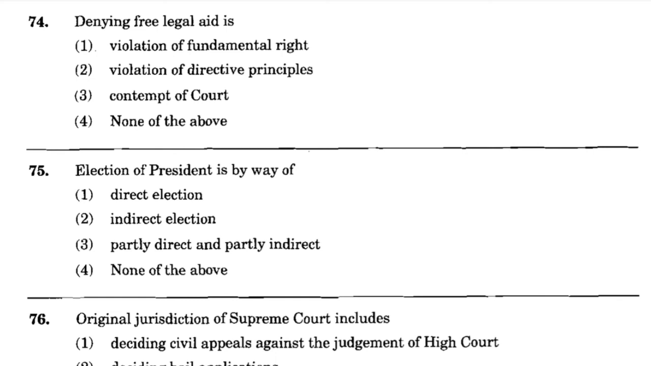Now question number 75. Election of president is by way of option number 1, direct election, option number 2, indirect election, option number 3, partly direct and partly indirect, option number 4, none of the above. And the correct answer is option number 2, indirect election.